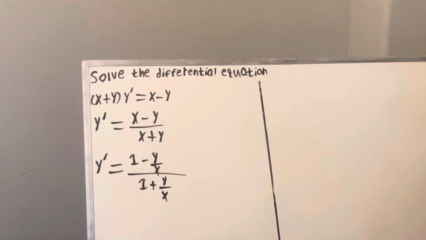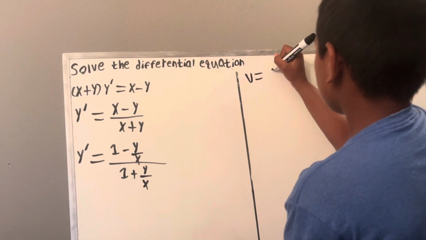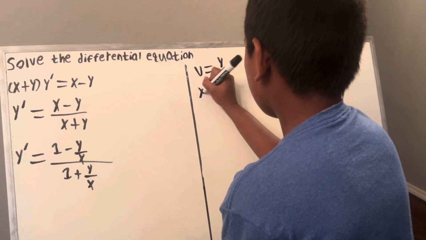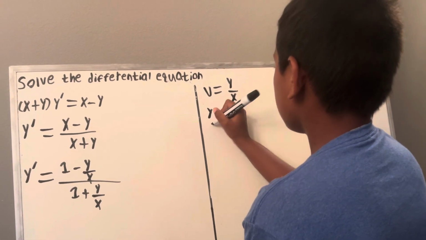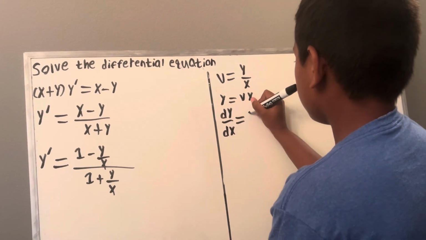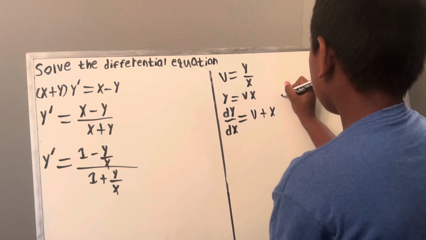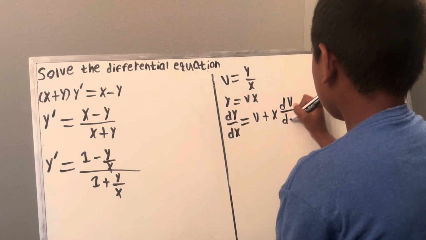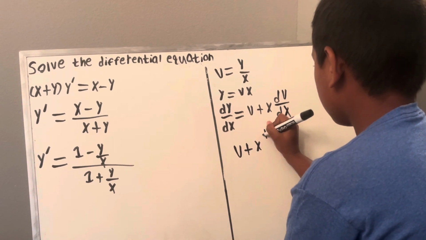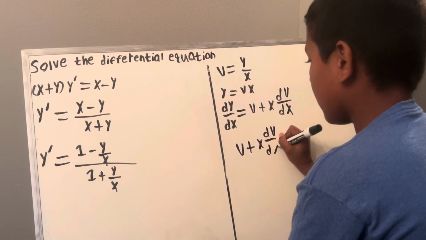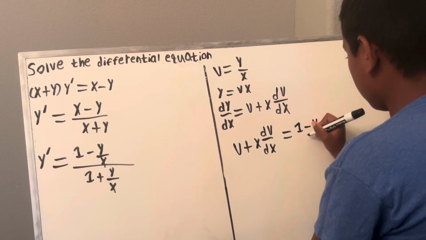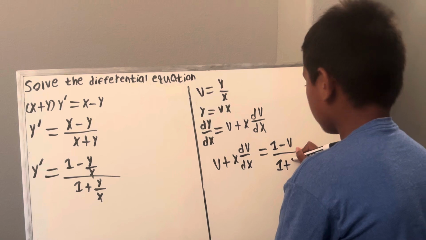So now I'm going to use the substitution method, so I get v is equal to y over x. So y is equal to vx, which means that dy/dx is equal to v plus x dv/dx. So now we get v plus x dv/dx is equal to 1 minus v over 1 plus v.